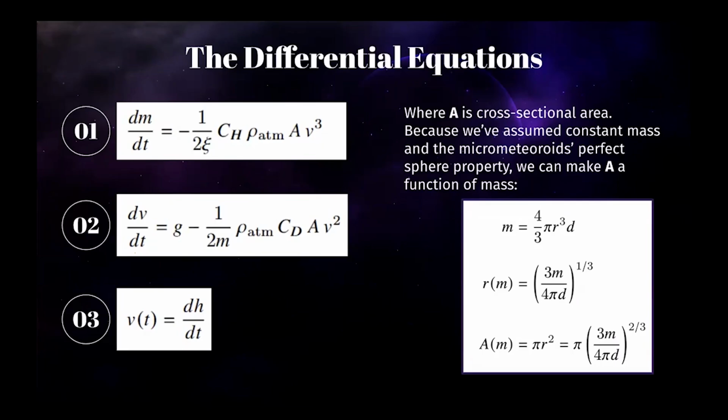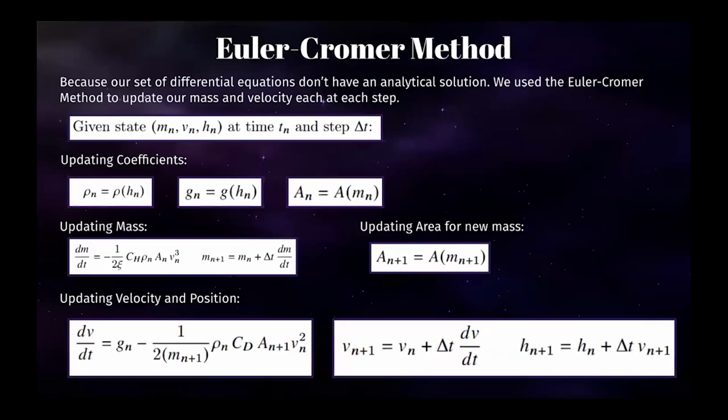We also have the derivative of altitude with respect to time as velocity, which we use to compute altitude at a given point. Note that we can rewrite surface area as a function of mass by using our assumptions about constant density and the particle's spherical shape. Because our set of differential equations does not have an analytical solution, we use the Euler-Kromer method to update our mass and velocity at each step.